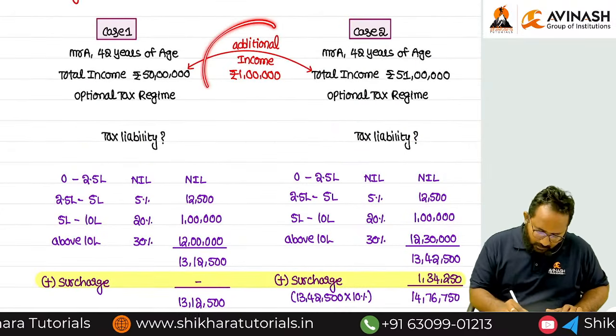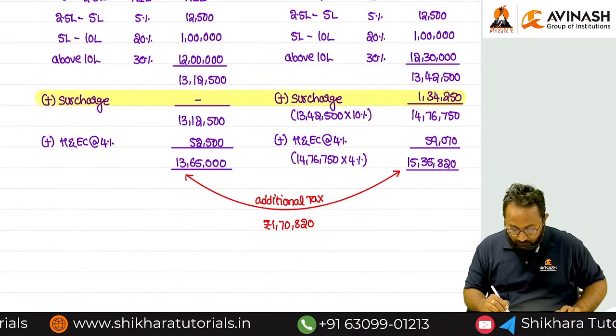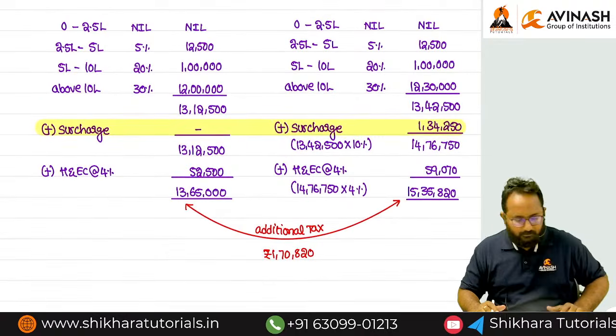Please write it down here also. What is the additional income he earned? What is the additional tax he is required to pay also?